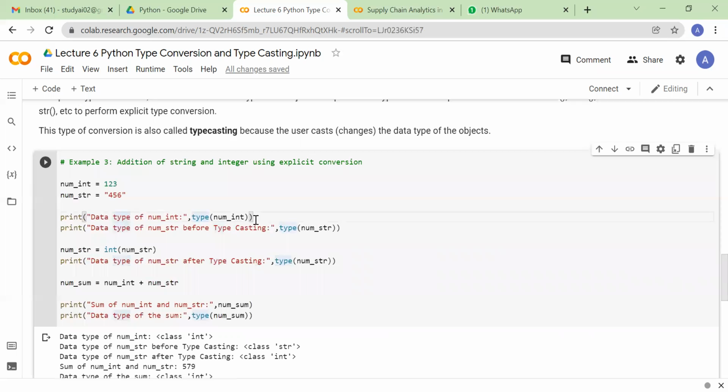So this print statement will say that this variable is of type int, and this print statement will say that this variable is of type str. Why is it str? Because it is within the double quotes. Now this is the place where I'm doing explicit typecasting.